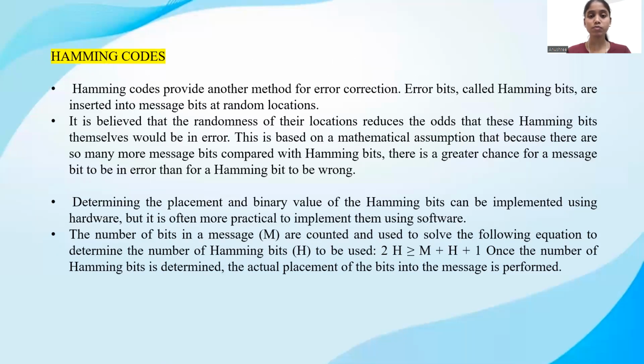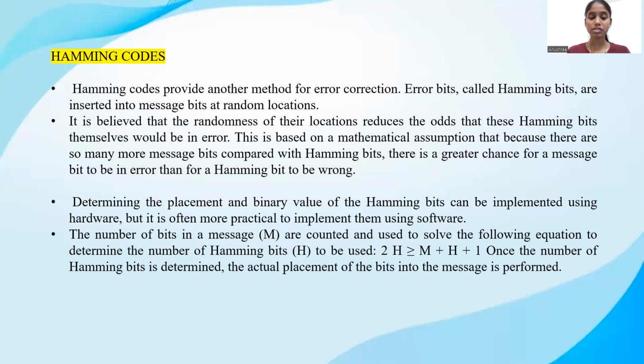So one of the mechanisms for error correction is Hamming codes. Hamming codes provide another method for error correction. Error bits called Hamming bits are inserted into the message bits at random locations. It is believed that the randomness of these locations reduces the odds that these Hamming bits themselves would be in error. This is based on a mathematical assumption that because there are so many more message bits compared with the Hamming bits, there is a greater chance for a message bit to be in error than for a Hamming bit to be wrong. Determining the placement and the binary value of a Hamming bit can be implemented using hardware, but it is more often implemented using software.